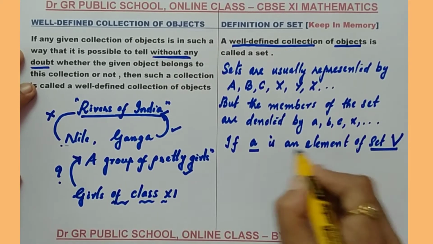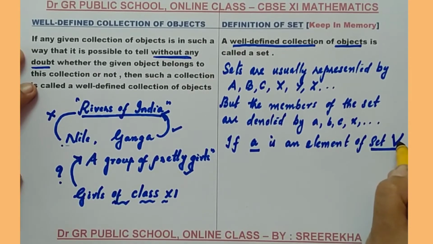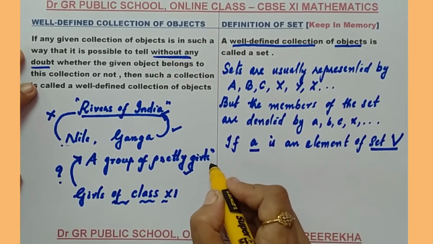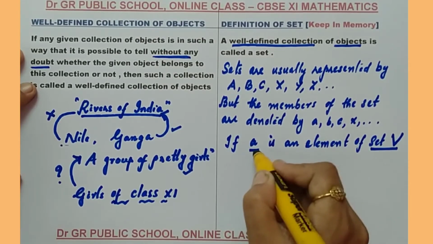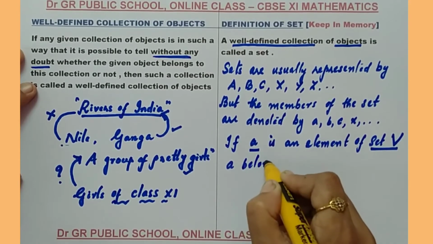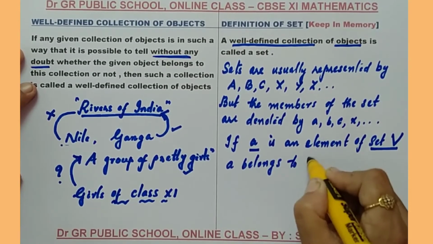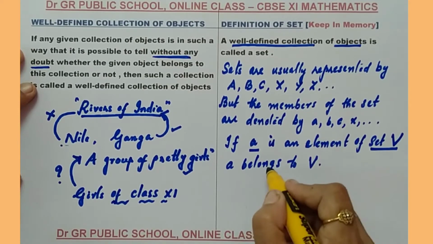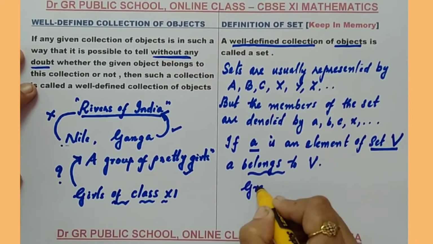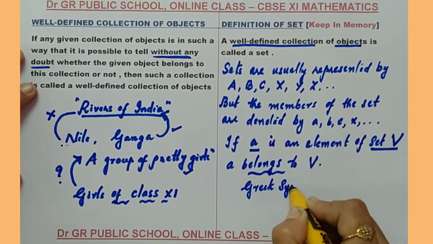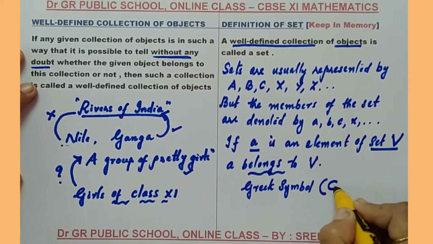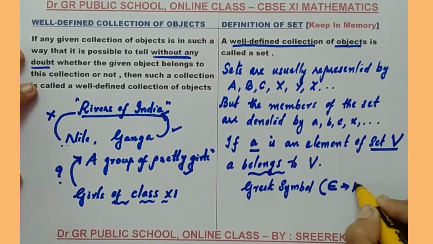We can say that a belongs to V, or a is an element of V. This belongs to is represented in a Greek symbol. The Greek symbol for belongs to is epsilon. It is represented like this, called epsilon.